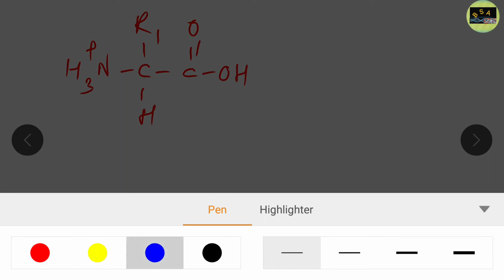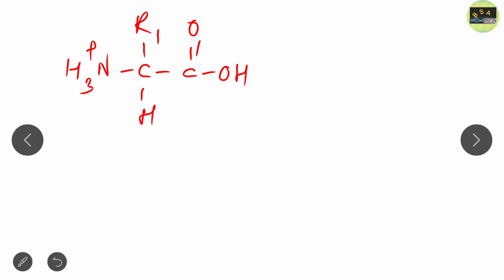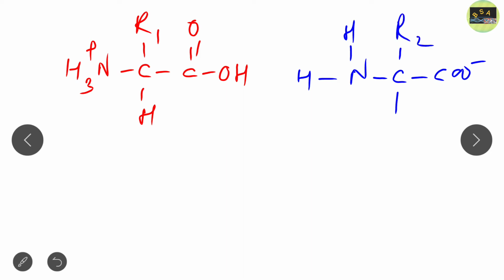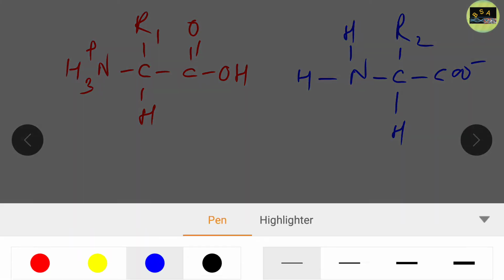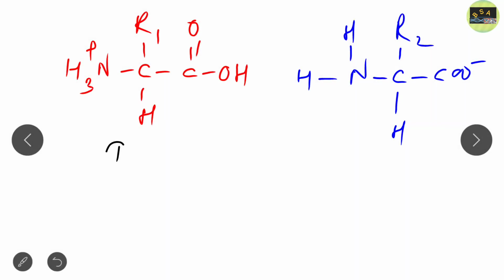Here we draw amino acid number 2, that is C double bond O, here N, H, and this is H, and this is R2, and this is H. So this is amino acid number 1 and this is amino acid number 2.